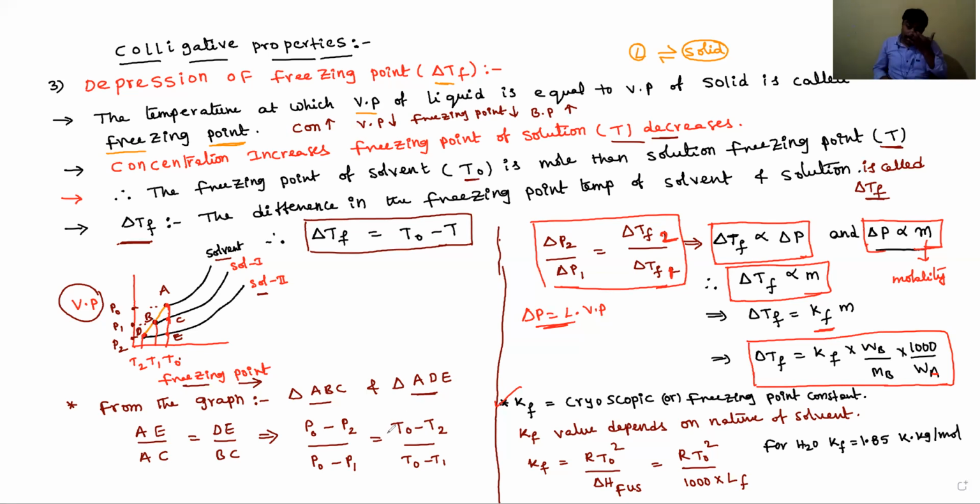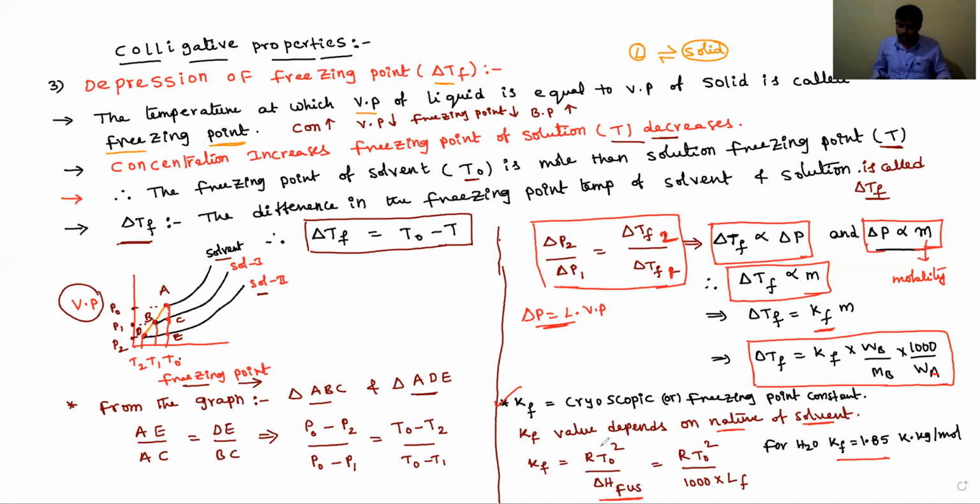Now what is the Kf formula and what does the Kf value depend on? The Kf value always depends on the nature of the solvent. If the solvent is changed in a solution, then the Kf value will also change. For example, the commonly used universal solvent is water. The cryoscopic constant or freezing point constant for water is 1.85 Kelvin kg per mole. And the Kf value is equal to R T naught square by delta H of fusion, the enthalpy of fusion.